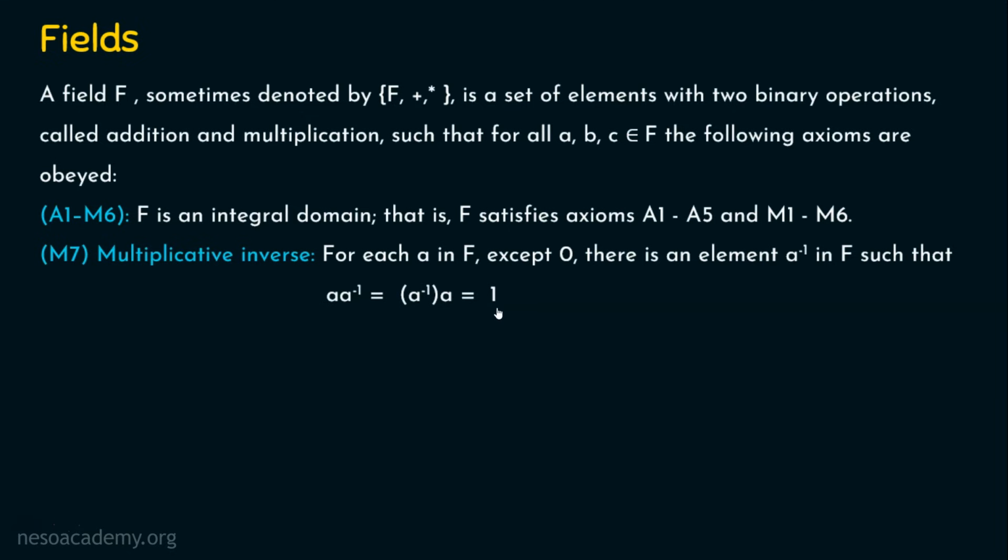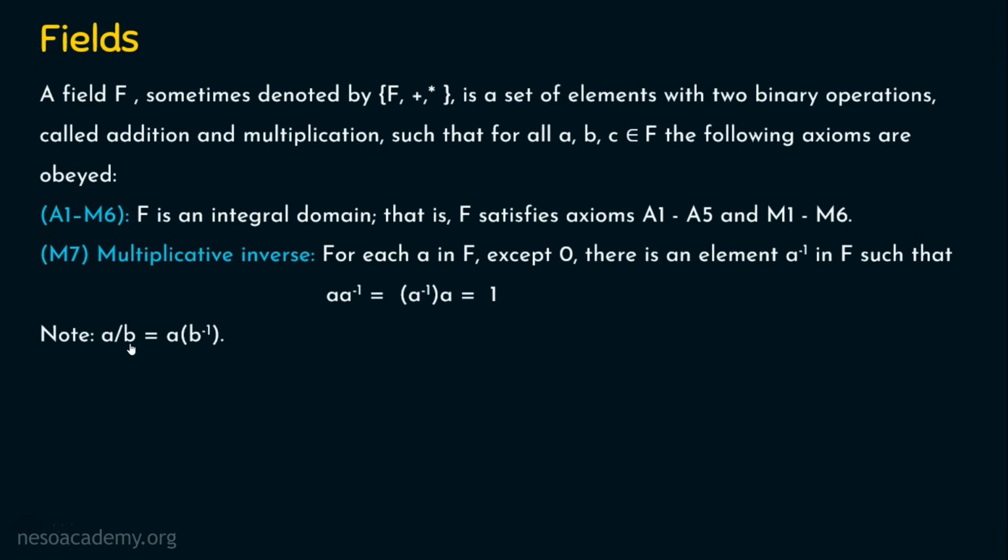I hope things are clear to you, because you are going to take an element A in F, which is the field here, so that for A except 0, for all other values in this field F, there should exist a multiplicative inverse A inverse such that A into A inverse, or A inverse into A, will give the identity element 1. We already know subtraction cannot be directly performed, right? We normally do subtraction using addition only. Likewise, if you prefer division, this can also be done using multiplication. How? Just see that now.